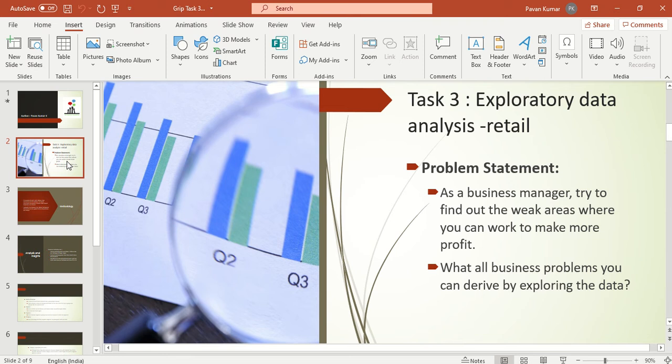So the problem statement here is, as a business manager we have to find out the weak areas where we can work on to make more profit. So what are all the business problems you can derive by exploring the data?